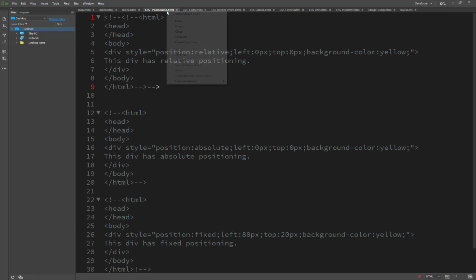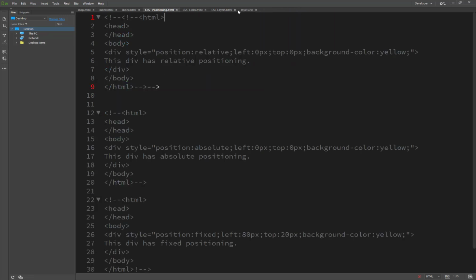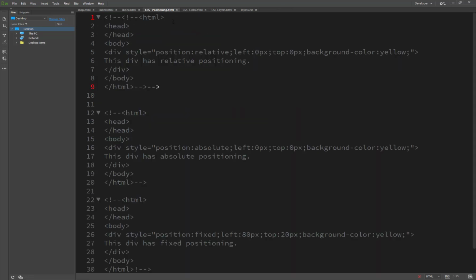The position here, we are just covering CSS border style, cursor, visibility, list image, and the links. The next topic is positions. So here I have just shown you this example, basically position relative, left from 0, top from.